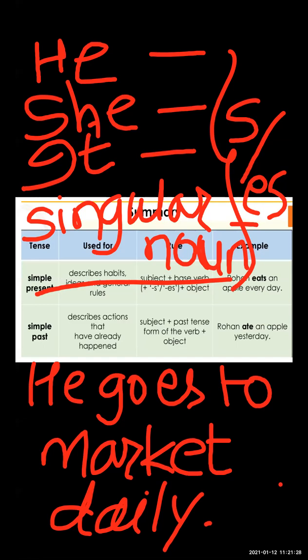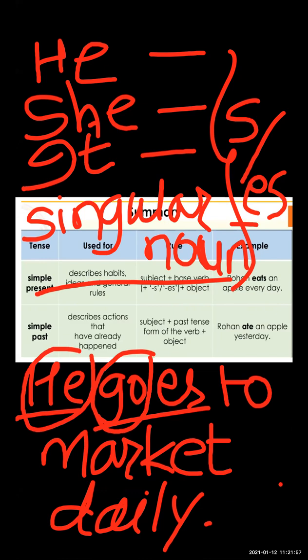Okay, so now see here we use the pronoun he, and here we use verb go plus es. Okay, so which is the base verb? Base verb is go, and es we add to the go. Why do we add? Because it is a singular pronoun, that's why we add es with he, she, it, and singular nouns. It shows a singular subject, that's why we are using here a singular verb. So goes is a singular verb, and here there is he, that's why we are going to add es.